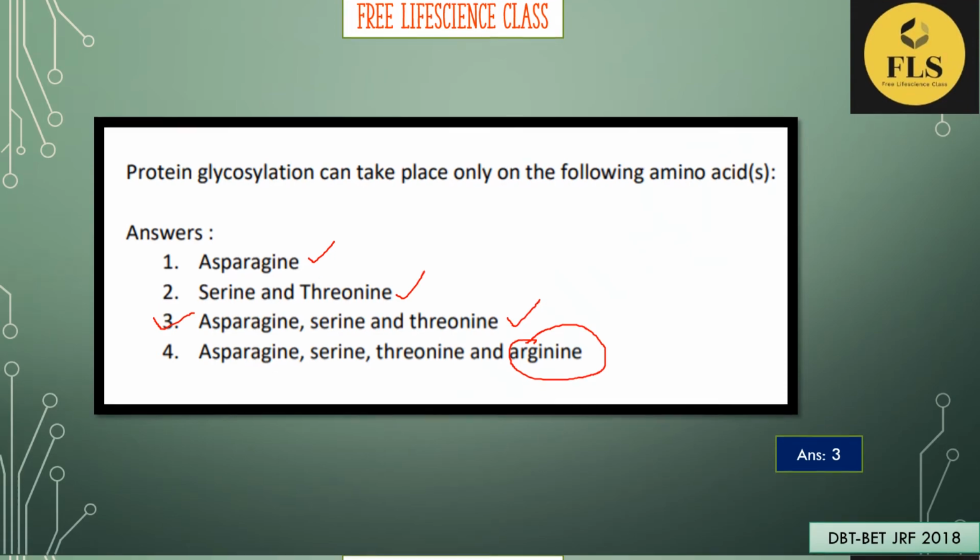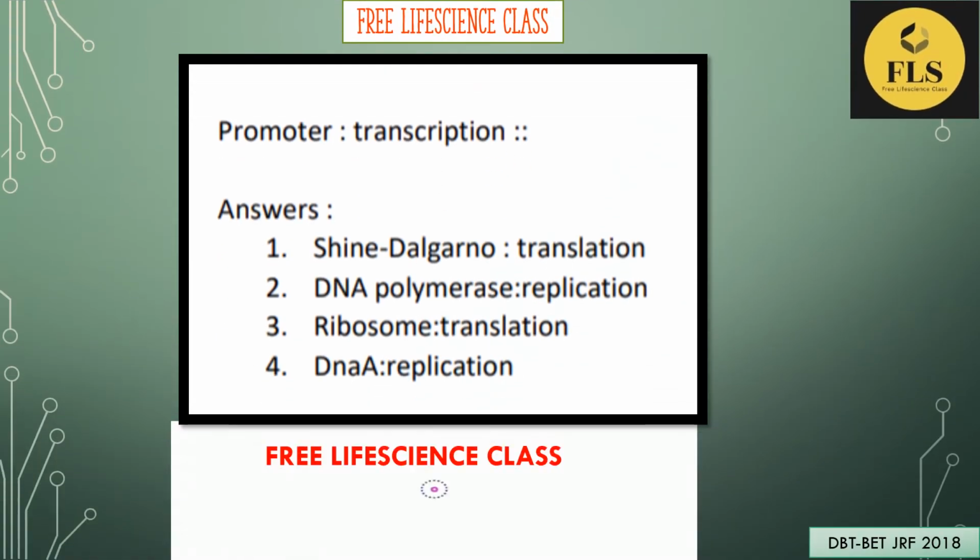So the next question. Here it is given as promoter and transcription, and you have to find which option is correctly matching that question. The first option is Shine-Dalgarno sequence and translation. The next one is DNA polymerase and replication. The third one is ribosome and translation. And the fourth one is DnaA and replication.